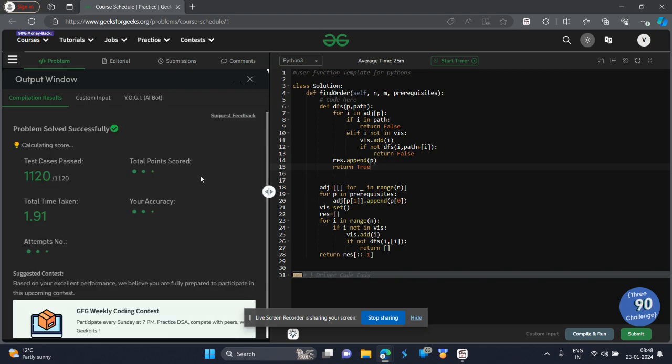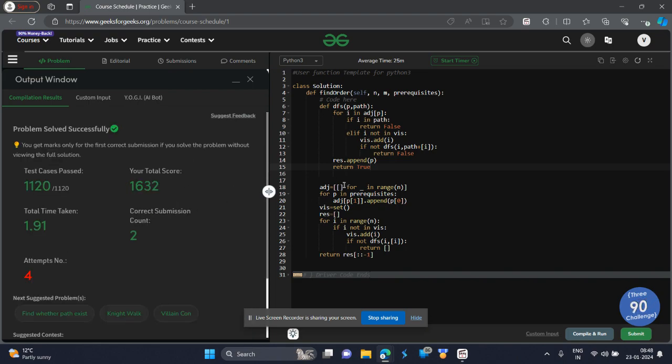It does the job in a pretty amazing manner. So I will just quickly brush through it again. We created an adjacency list, which means this course 0 is dependent on 1. We created it in that particular fashion, in reverse order. At the end, we checked for all the elements in the adjacency whether a DFS is possible or not.